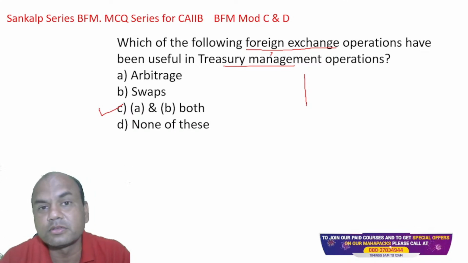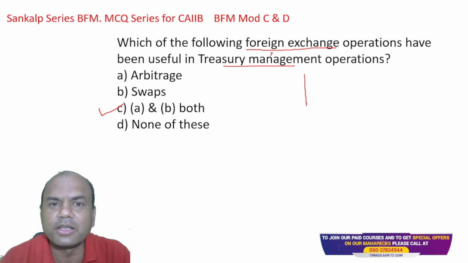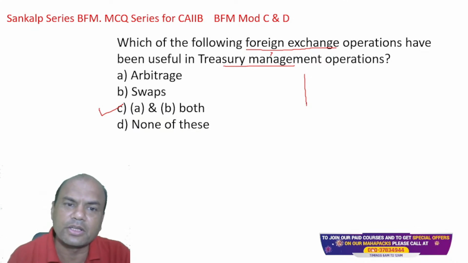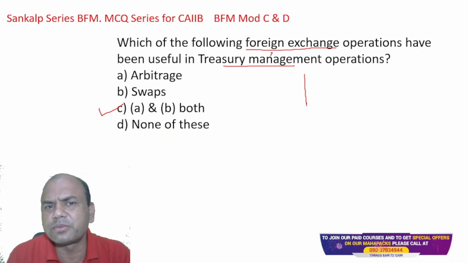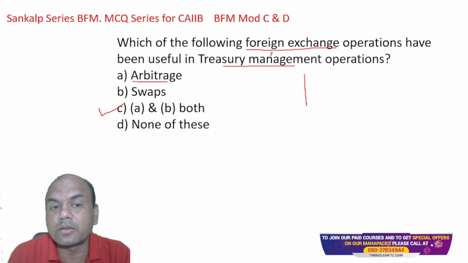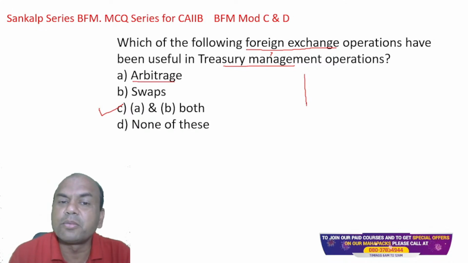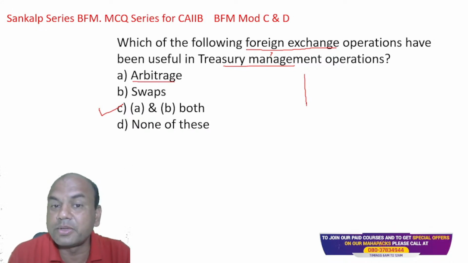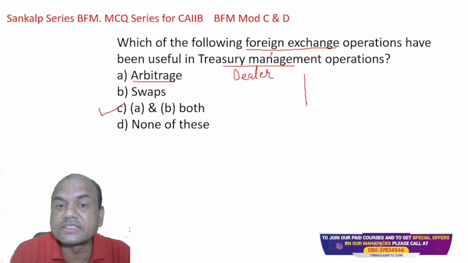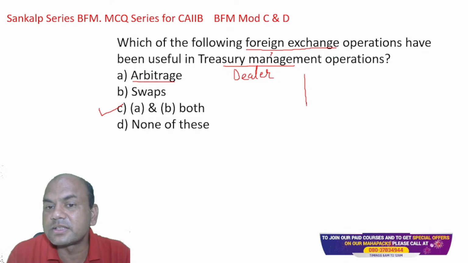Aloo le lo, gobi le lo. What does that guy do? That guy does this arbitrage. He buys from the dealer, the distributor, and immediately the same day sells it to retail customers, to us.